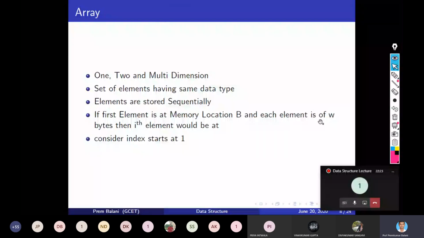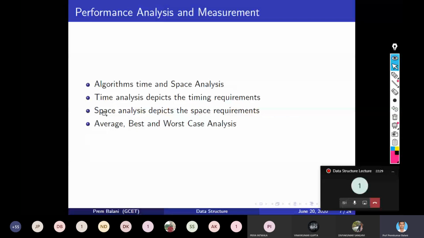If I tell you to do the summation of n numbers, then you will take one loop. That loop will iterate n times and add all the numbers, right? So the complexity of that program is in terms of n; it depends on the size of the input.